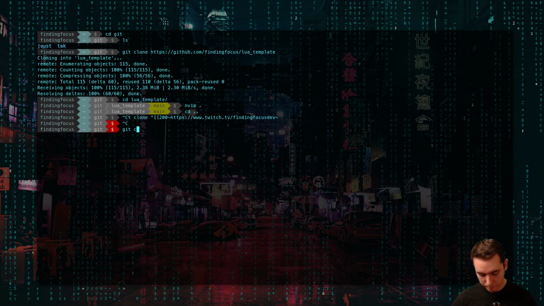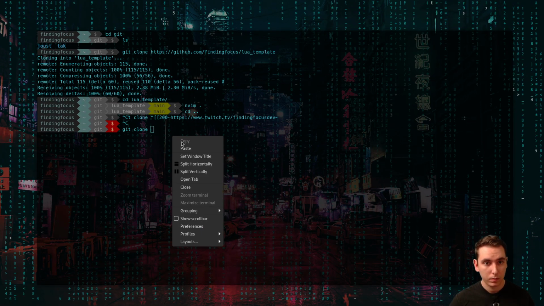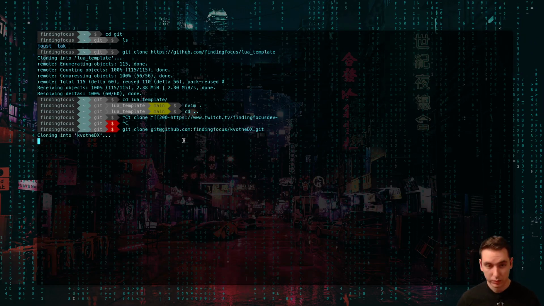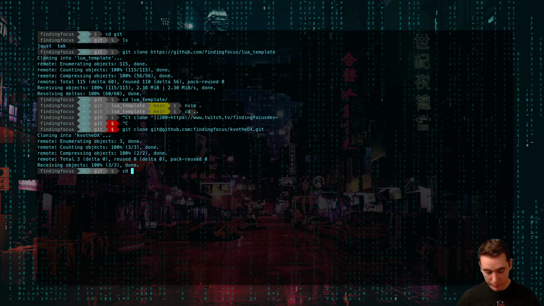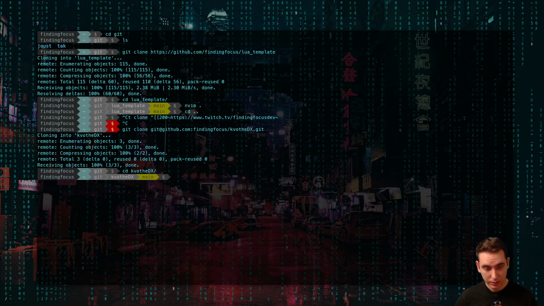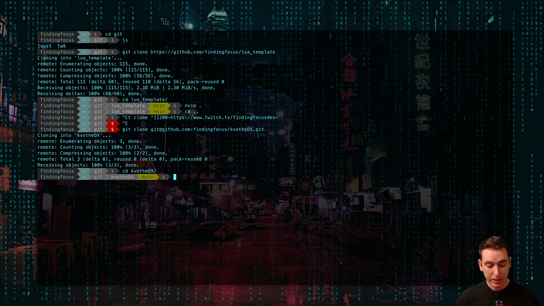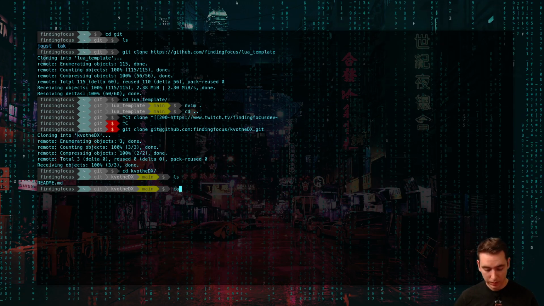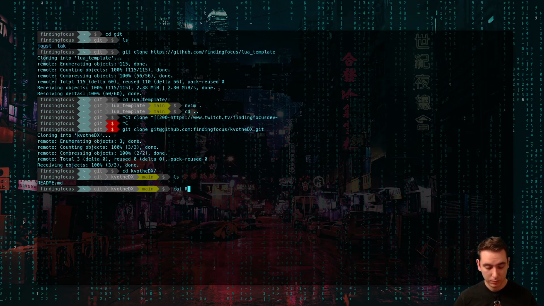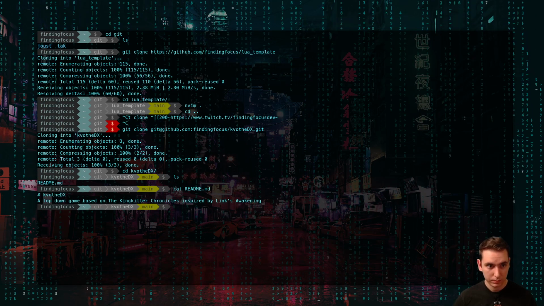What is it? Okay, yeah, let's try that. It should say an empty repo, I guess, if it had the README. So now we should have a Kavoth DX, and then we can ls and see that all we've got is a README. So if we cat our README, it'll say whatever we said.